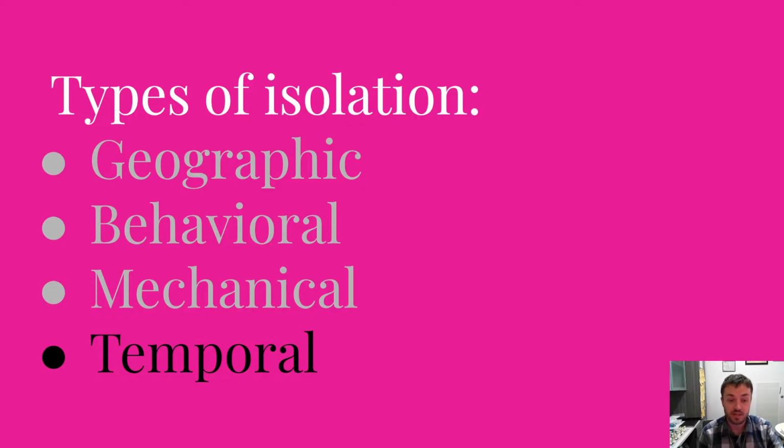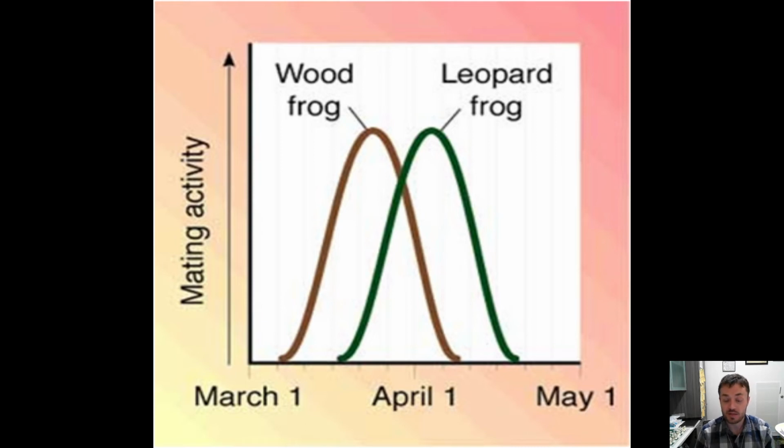The last type is called temporal. Temporal isolation just basically means they mate at different times, and because they mate at different times, they're going to be different species. The wood frog and leopard frog are going to mate at different times, so they won't really interact as much.